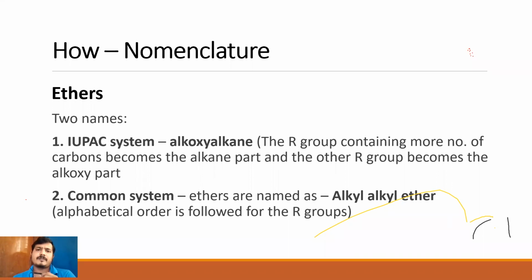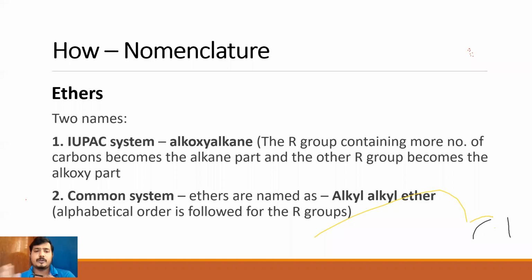The compound that I want you to visualize is C2H5OC2H5. Symmetrical? Simple? Yeah. Now, naming this according to the common system is very simple, because we just said all you need to do is write alkyl, alkyl, ether. Now, which is the alkyl group here? Ethyl. So, ethyl, ethyl, ether, or diethyl ether. So, that is your common name.